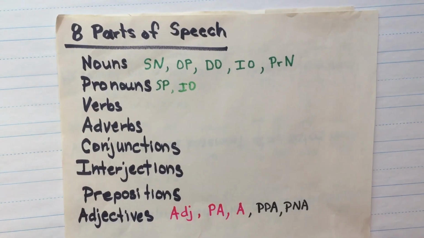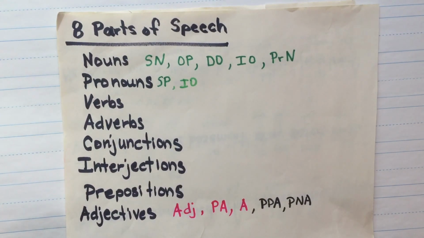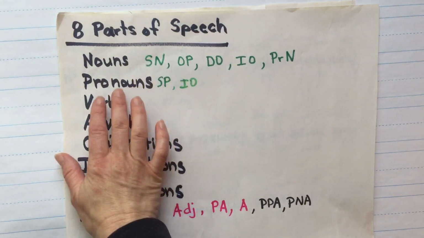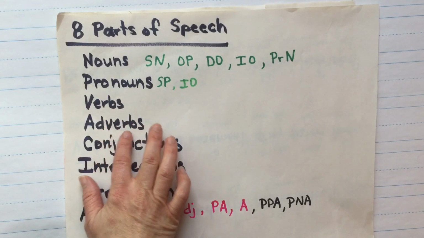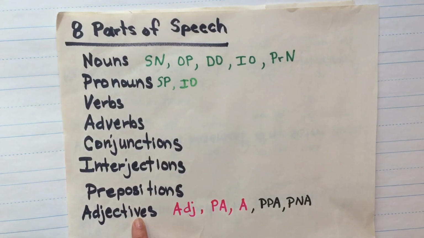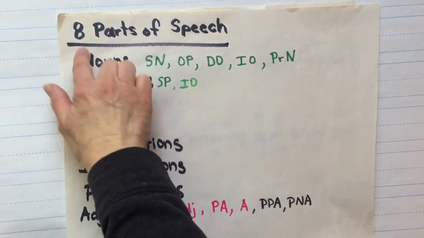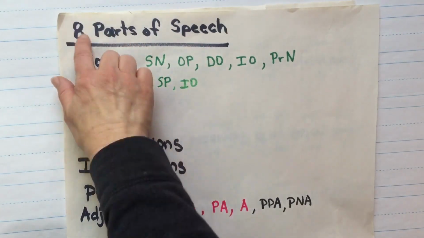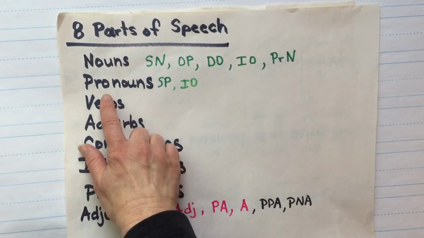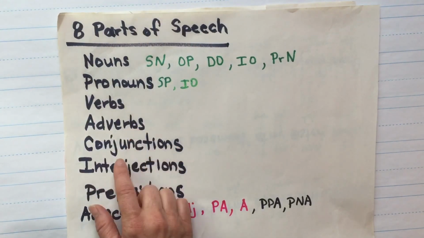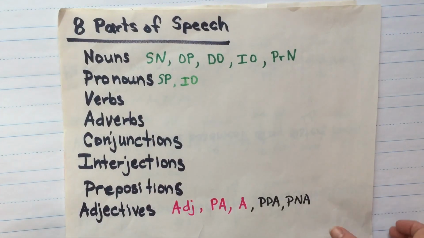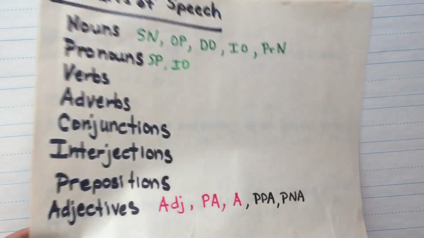Eight parts of speech. 8 parts of speech. Woo! 8 parts of speech. 8 parts of speech. Woo! Nouns, pronouns, verbs, adverbs, conjunctions, interjections, prepositions, adjectives. 8 parts of speech. 8 parts of speech. Woo! 8 parts of speech. 8 parts of speech. Woo! Nouns, pronouns, verbs, adverbs, conjunctions, interjections, prepositions, adjectives. 8 parts of speech. 8 parts of speech.